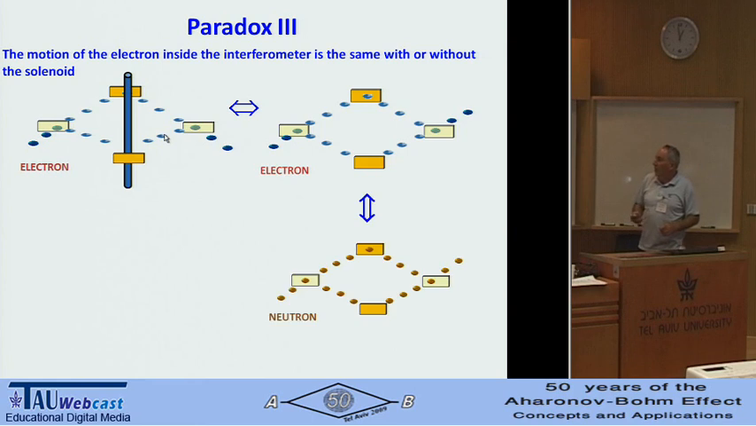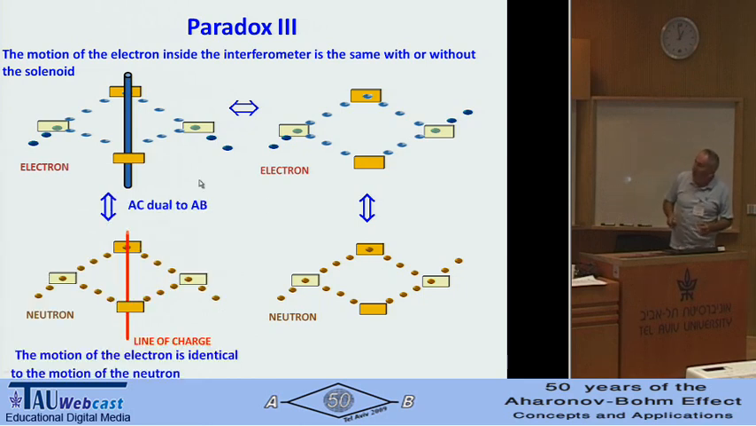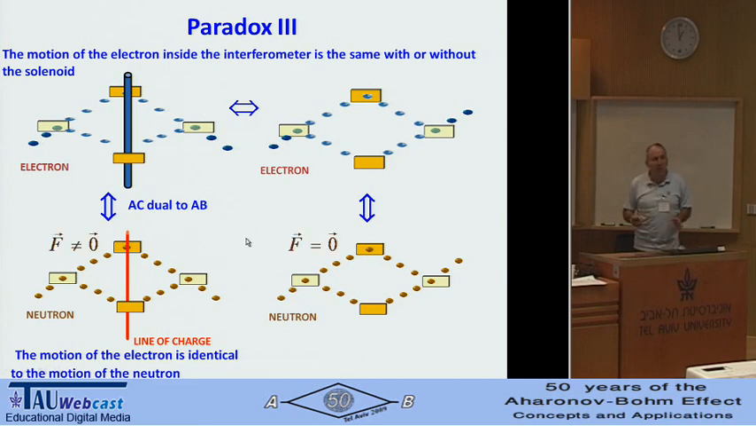Now, clearly, if we have a Mach-Zehnder with an electron and a Mach-Zehnder with a neutron, the motion of a particle should be the same in the Mach-Zehnder interferometer. Now, because of duality, if we have this Aharonov-Casher effect, a neutron and a line of charge inside, this should be identical to this case because of duality between the AB and AC effects. But if we have this dual to this, all equivalent, this should be equivalent to this one. But here there is a difference.